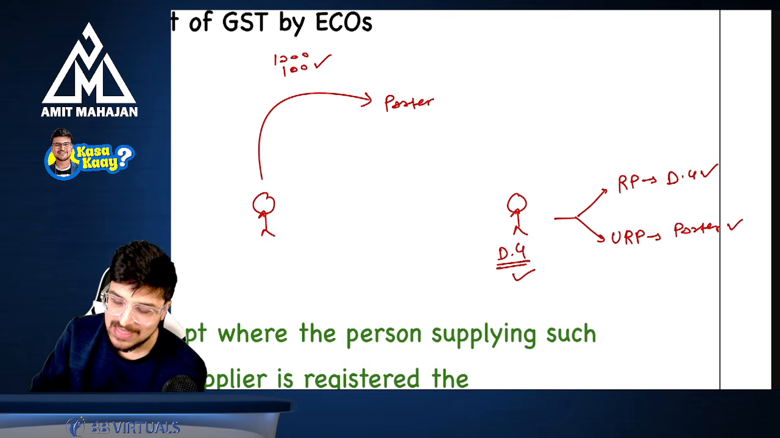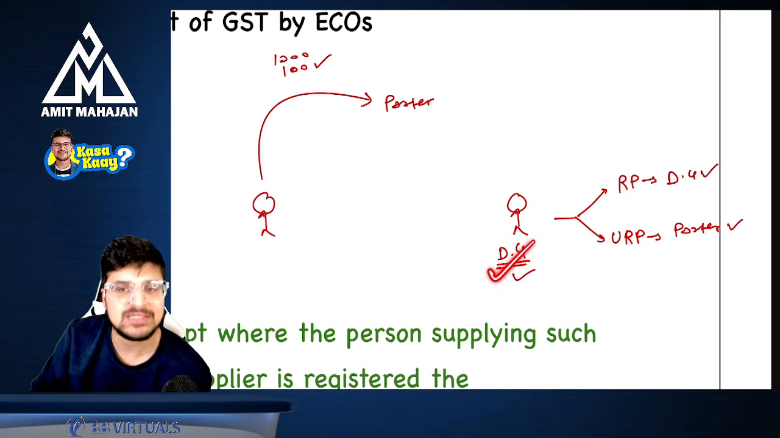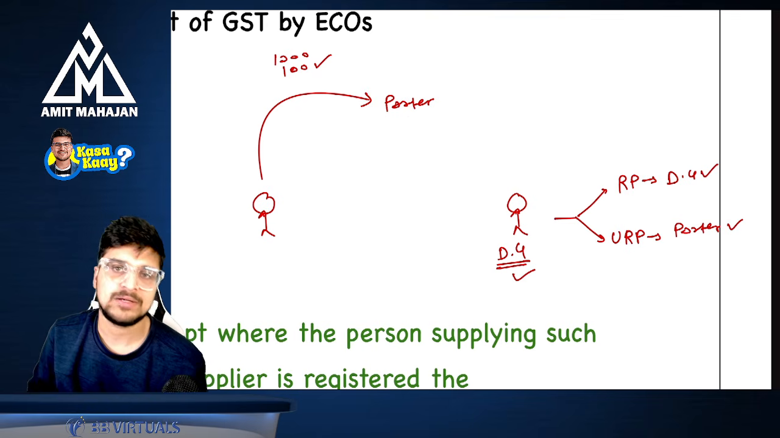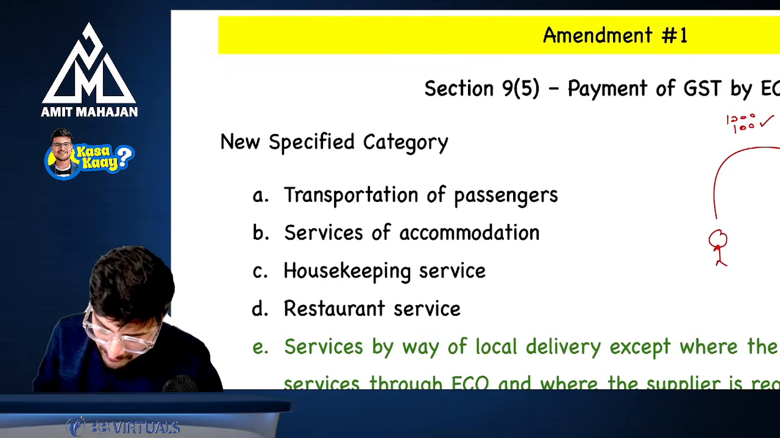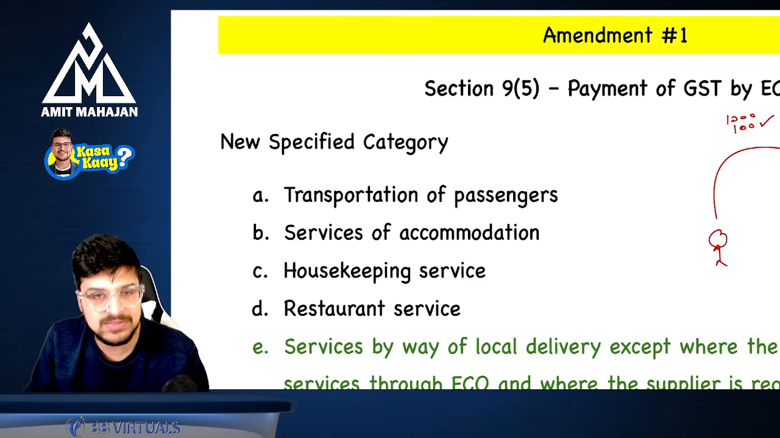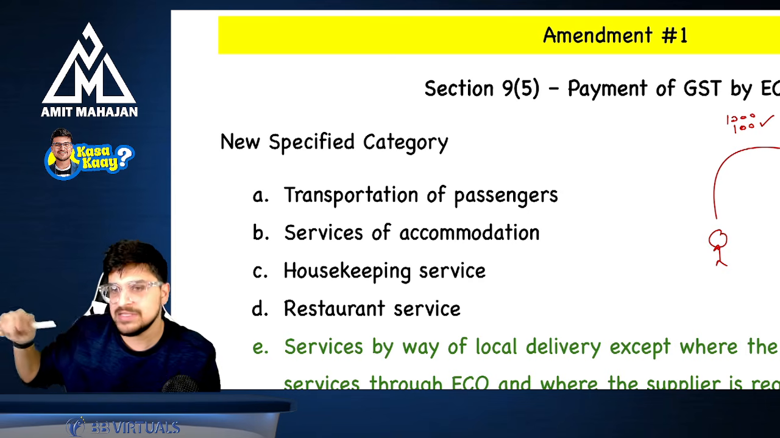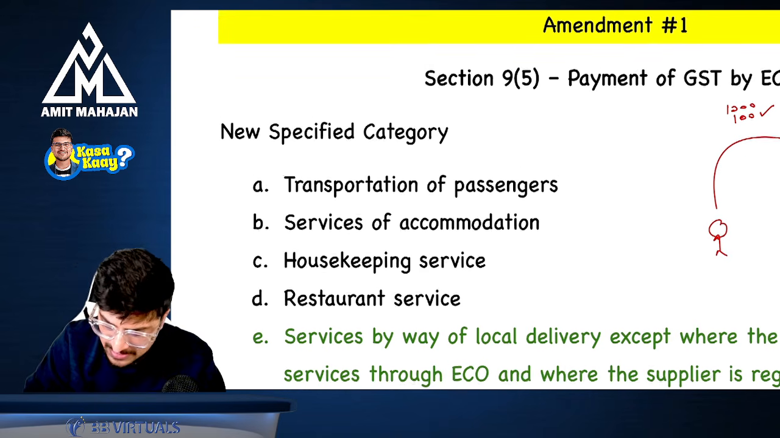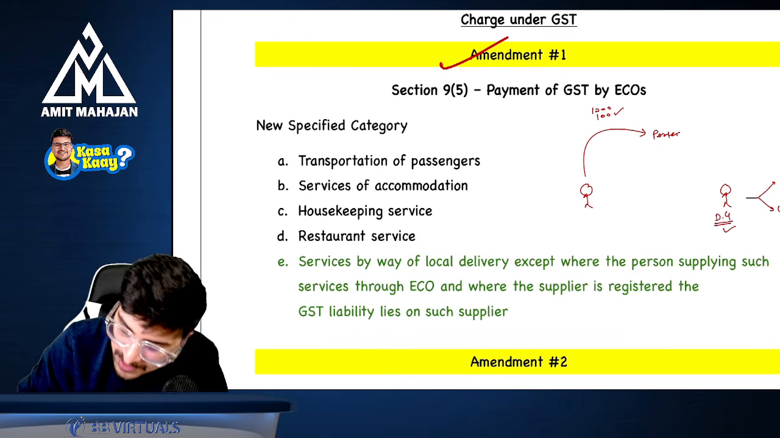So what is the law? The law says that if the supplier is a registered person, the responsibility to pay GST to the government will be of the supplier. But if the supplier is an unregistered person, the responsibility to pay the GST to the government will be of that particular e-commerce operator. Are you understanding? Is it clear? Perfect, very simple. Now can I say this is very much similar to services of accommodation and housekeeping service? Because in these two cases also, we have seen that if the supplier is a registered person, the supplier will pay. If the supplier is an unregistered person, the e-commerce operator will pay. Exactly the same case in the case of point number E as well. Perfect. This is your first amendment. I hope you are absolutely clear with this point.